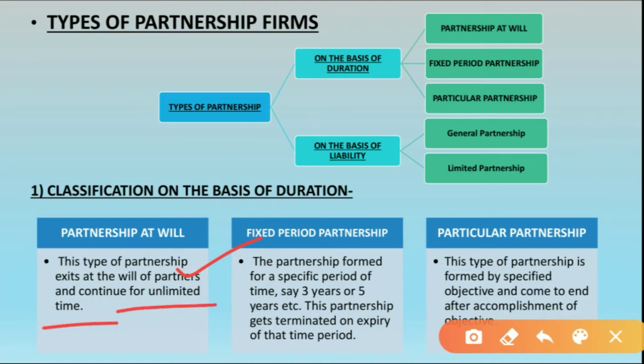See students, partnership at will means जो पार्टनर्स हैं वो अपनी इच्छा से वो फर्म को क्रिएट करते हैं, for their benefit and they continue for unlimited time. Like it is not based on any specific time period. It has unlimited time. मतलब जब तक वो चाहें they can continue the firm. When they want to close the firm or they want to dissolve the firm, they can give the notice and mutually they can dissolve the firm, right?